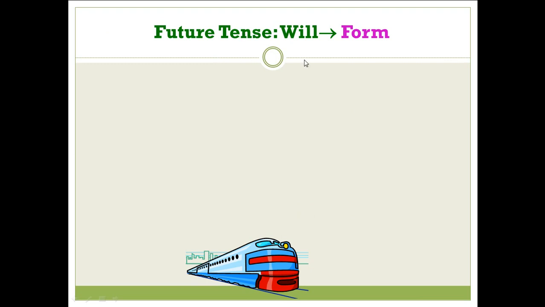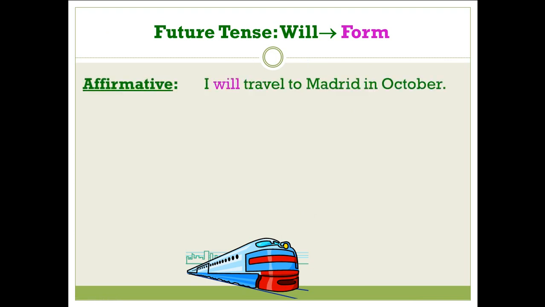First, we're going to talk about the form of will. We use will in positive sentences by adding will plus the infinitive form of the verb. What do we mean by infinitive form? It means the verb only without any additions. As you see here, we didn't add ed or ing, only the verb. I will travel to Madrid in October.